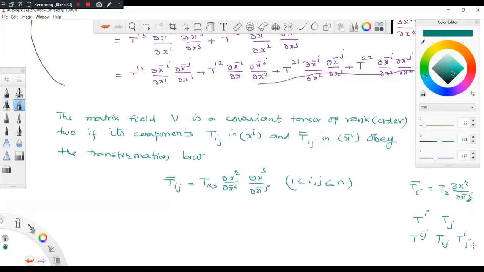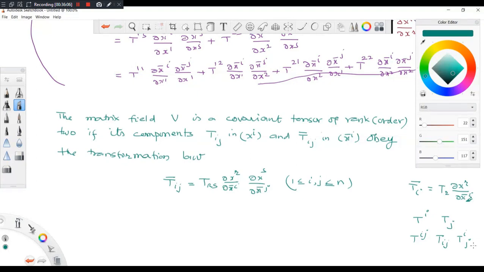Because a tensor of order 1 is a vector, and vectors you are using everywhere, and a tensor of order 2 is a matrix, and that is used everywhere too, because in physics, especially the stress and pressure tensors are very important. So it has a physical meaning. And tensors of order 3 and 4, for example order 4, are very important in the general theory of relativity, because there are curvature tensors which are tensors of order 4.